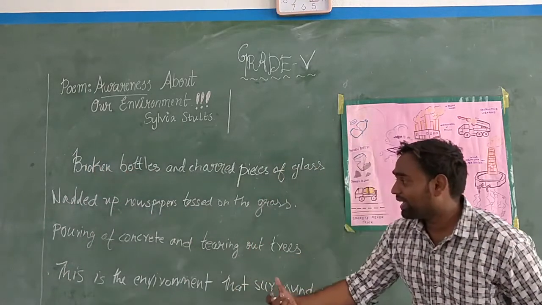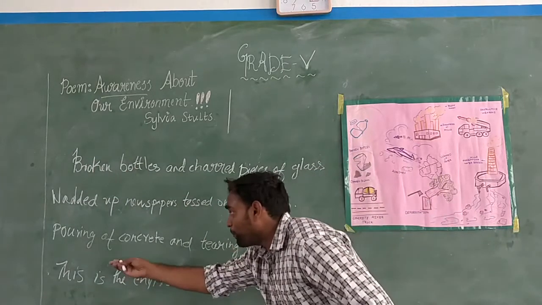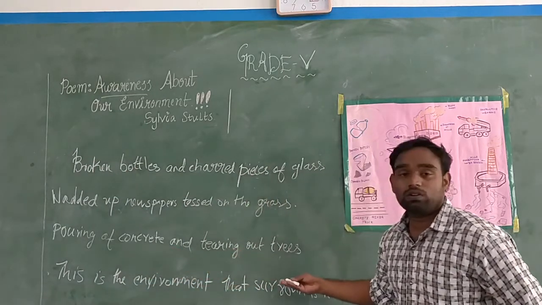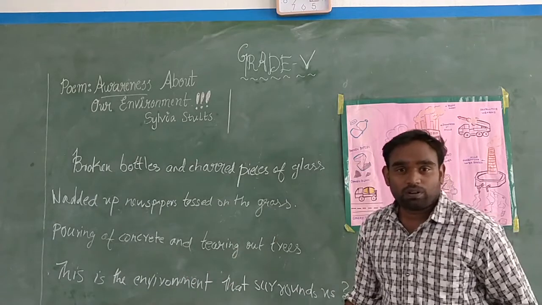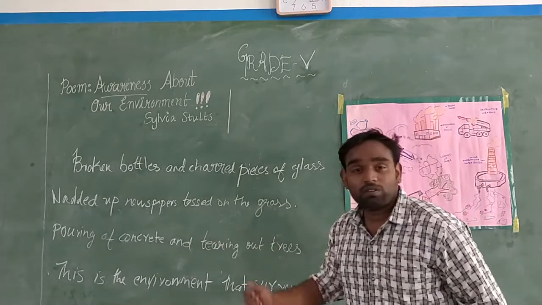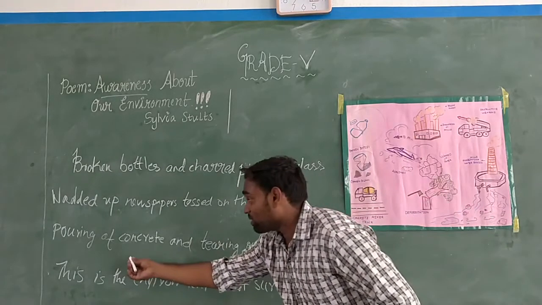Okay, what is the third line? Third line is pouring of concrete and tearing out trees. What is meant by pouring of concrete? You might wonder. Pouring of concrete means we must know what is concrete.